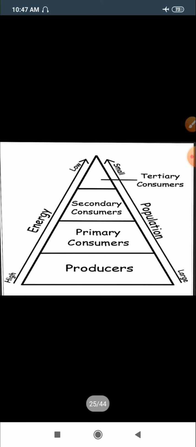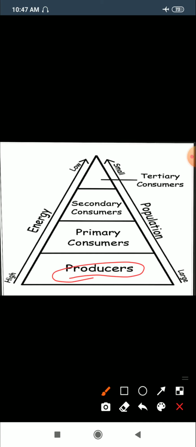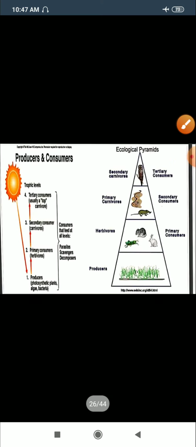Here we have a pyramid to show the various trophic levels. The first trophic level is of producers, which may be green plants or phytoplankton. The primary consumers are at the second level, and the secondary consumers are at the third level. The tertiary consumer is at the fourth trophic level. So it is shown to you in the form of an ecological pyramid.